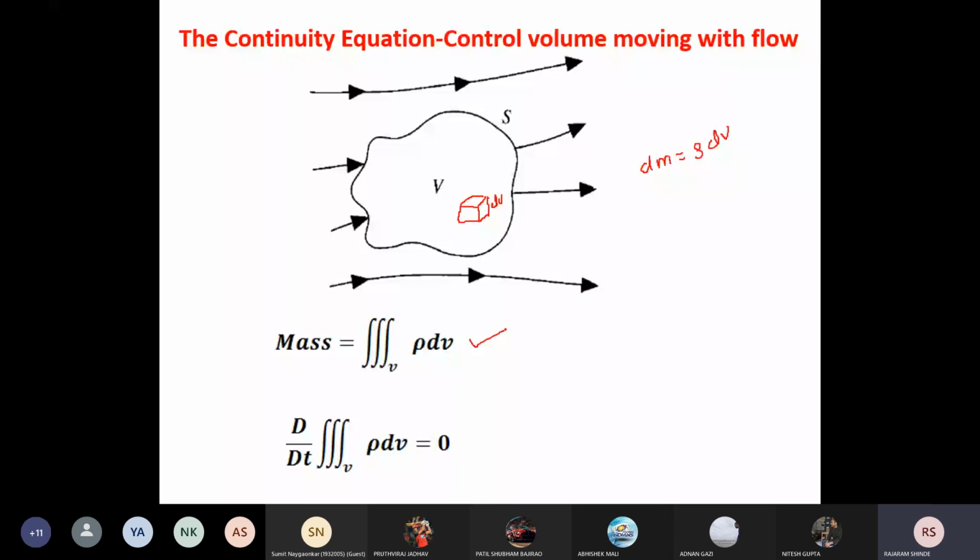Integration of dm. How is it? That is, total mass m is equal to the integration of dm, or this is equal to the triple integration of rho dv, because it is over the volume. Now if we consider this equation, as the control volume moves downstream, when we apply the physical principle that mass is conserved,